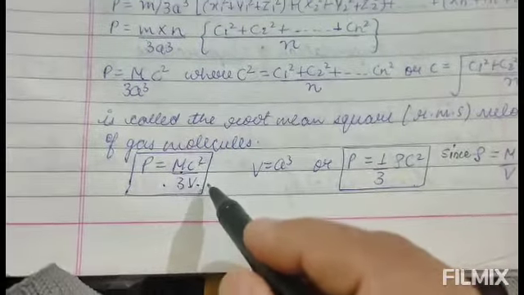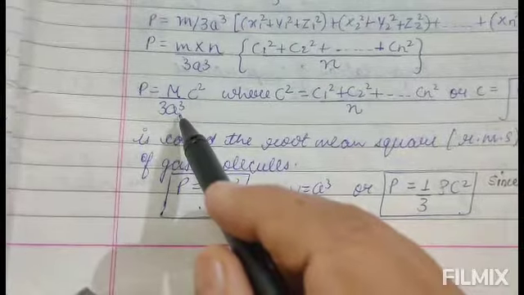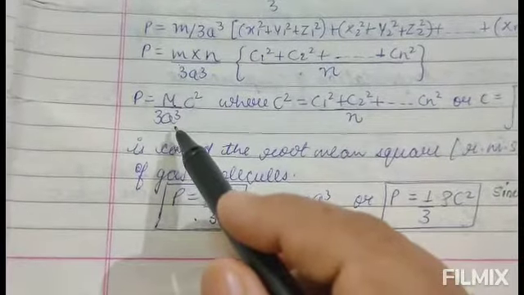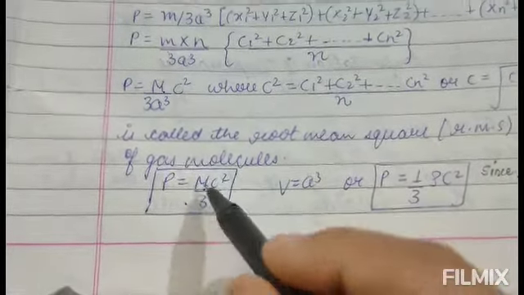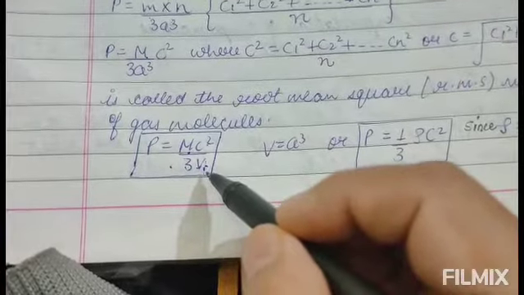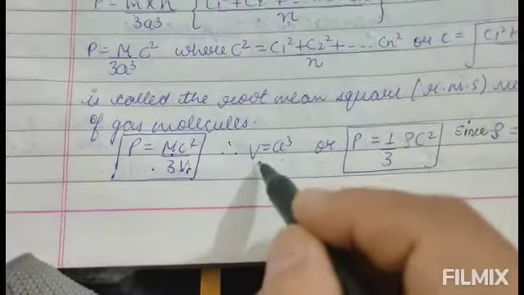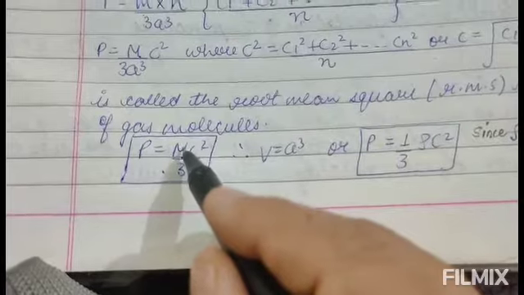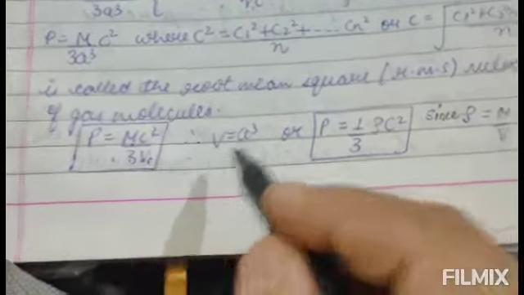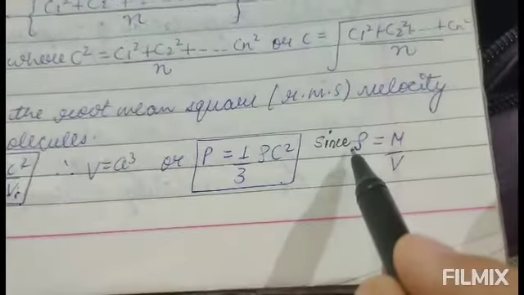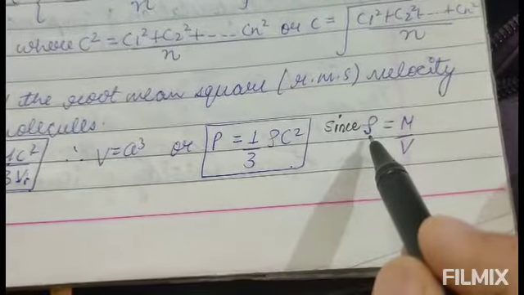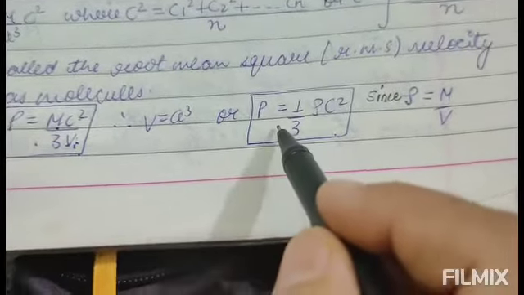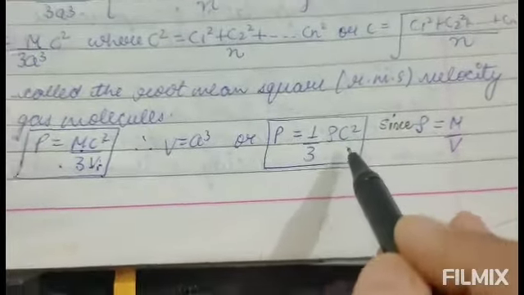Actually, we have just changed a cube to V, because we know that in case of a cube, side into side into side gives us the volume. So a cube we have replaced with V, the volume, where V is equal to a cube. Now it will come as mass upon volume, and we know very well that mass upon volume is the density. So rho represents the density. Then this formula will become P is equal to 1 upon 3 rho c square.